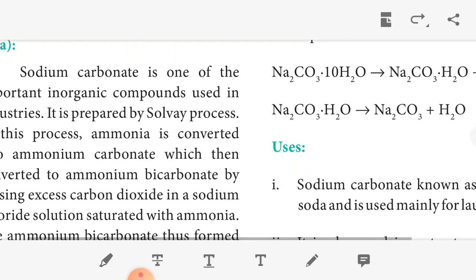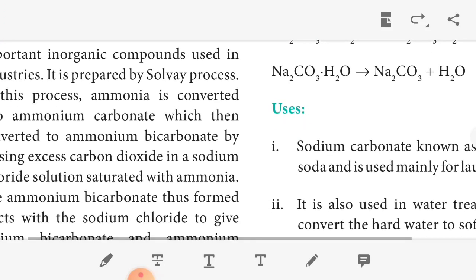In this process, ammonia is converted into ammonium carbonate. That is, ammonia, NH3, is converted into ammonium carbonate, the formula of which is (NH4)2CO3. That ammonium carbonate is converted into ammonium bicarbonate, NH4HCO3, by passing excess carbon dioxide in a sodium chloride solution saturated with ammonia.